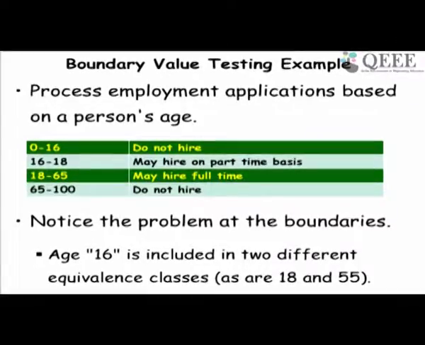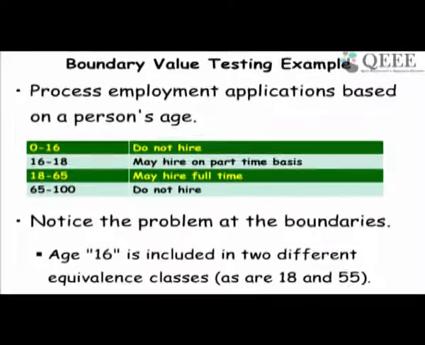Let's say employment applications are processed based on a person's age. If the person applying is 0 to 16 years, we do not hire. If it is between 16 to 18, we hire on a part-time basis. If it is 18 to 65, we hire full-time. And if it is 65 to 100, we do not hire. But again, in this problem that we have posed, there is a mistake here.